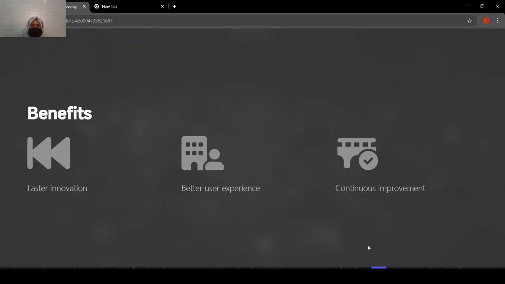You will see that there is an improvement after the feedback. Now we will see the benefits: fast innovation and better user experience. Users are testing it, and through their feedback, the improvement is done. That's why this point is there, better user experience: the application provides the improvements that we have to do, and then at the end the improvement is done.